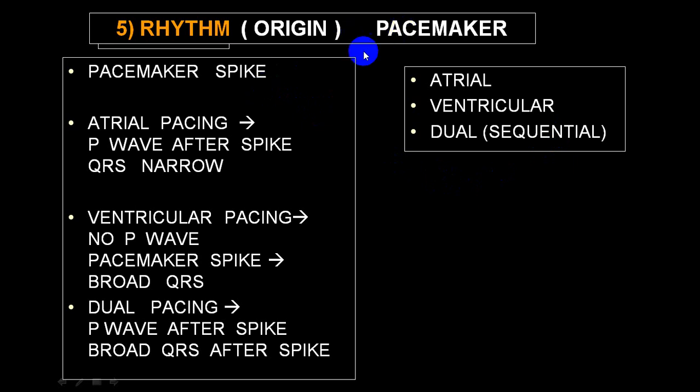The characteristic of a pacemaker complex is before each complex you will get a pacemaker spike. If it is atrial pacing, you will get a spike before the P wave. P wave will be seen after the spike, and QRS complex will be narrow. If it is ventricular pacing, there will be no P wave. There will be a pacemaker spike. There will be a little gap after the pacemaker spike followed by a broad QRS complex. And in dual pacing, you will have one spike followed by a P wave, and then a second spike which will be followed by a broad QRS complex. This will be classical in sequential pacing.